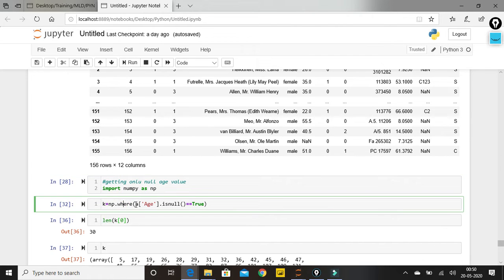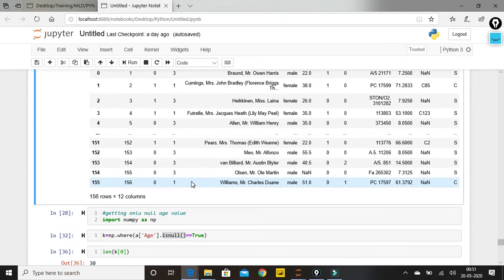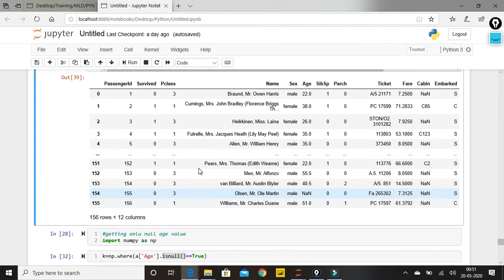Now a is nothing but my data frame, and I'm calling my age column, and then I'm using this isnull operation. It will give me the value true wherever my age is null. Before we move on, let's say I have this data.